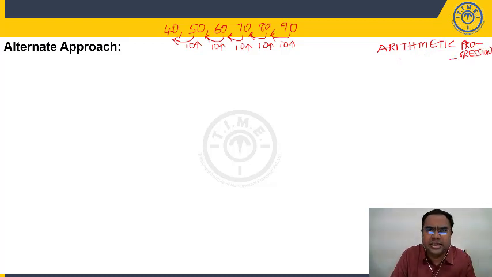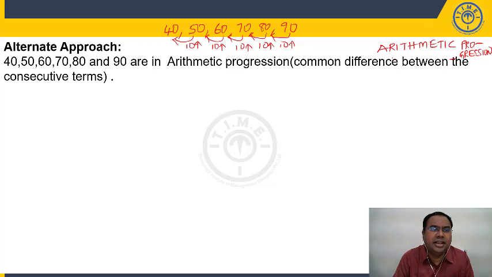Let us not get into all the details of arithmetic progression. So when each number in a set of numbers increases or decreases by the same value, we say that the given numbers are in arithmetic progression. So 40, 50, 60, 70, 80, 90 are in arithmetic progression, with a common difference between consecutive terms. That is what we have seen. Each number is increasing by 10.